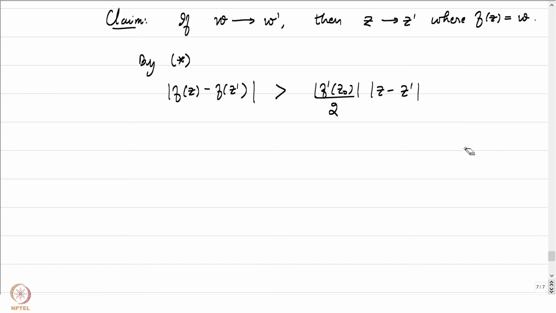But then, f of z can be written as w, and f of z prime is w prime. So let me write it the other way: the absolute value of z minus z prime is less than some constant, the constant being 2 by the absolute value of f prime at z0, times the absolute value of w minus w prime. So in particular, if w is converging to w prime, z will also converge to z prime, and hence we have this claim.